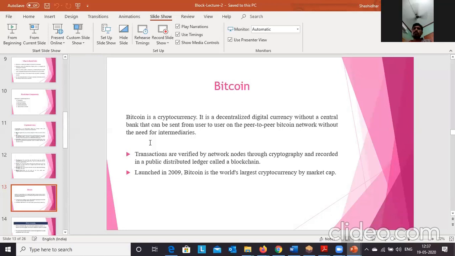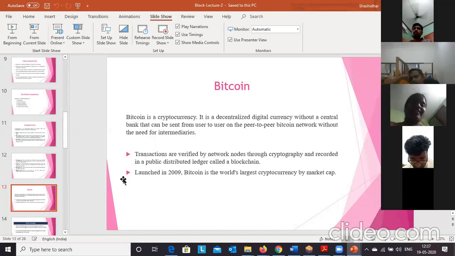The technology behind Bitcoin is blockchain. There is no Bitcoin without blockchain, and that is the technology we need to understand. The transactions are verified by the network nodes through cryptography and recorded in a public distributed ledger called the blockchain in the Bitcoin network. Now Bitcoin is the world's largest cryptocurrency by market. Second is Ethereum, or we can say Ether.